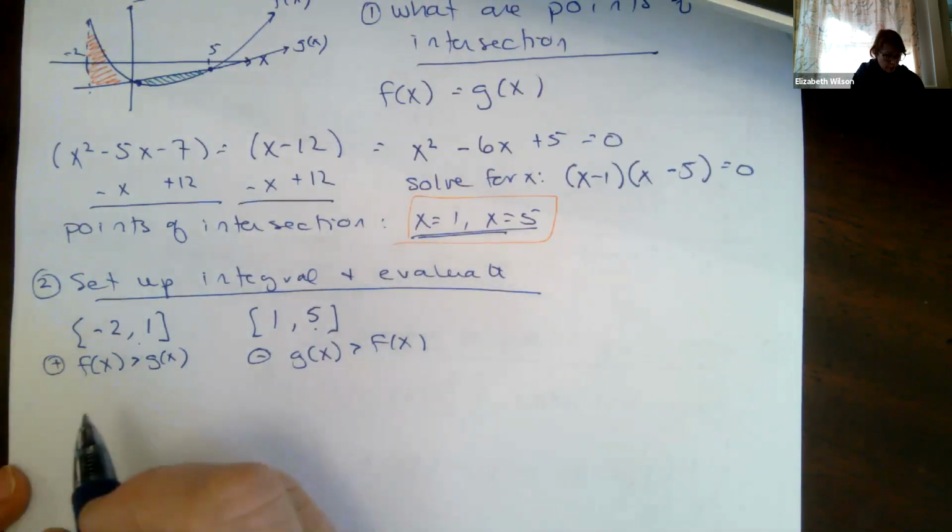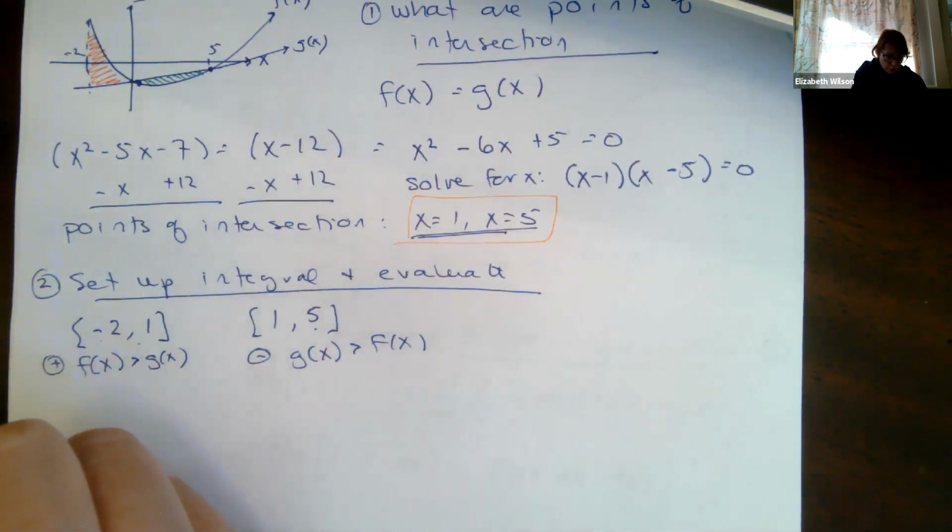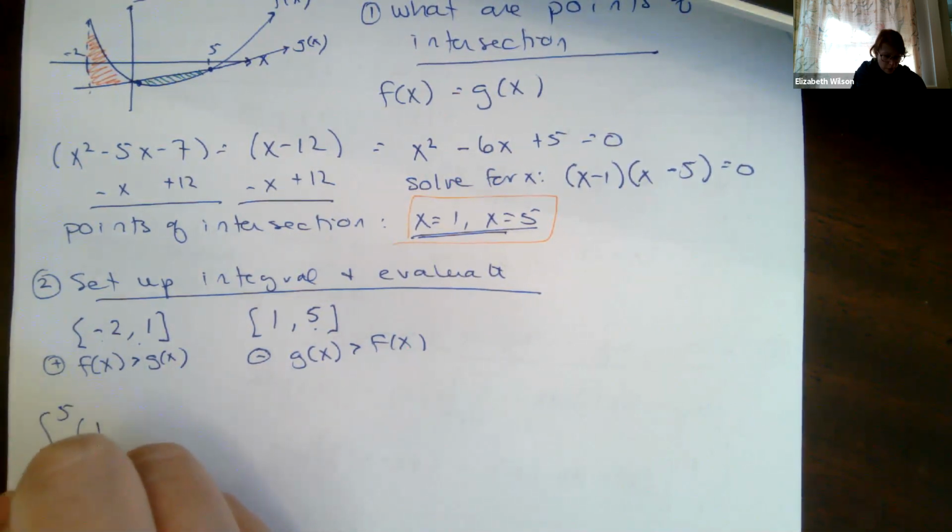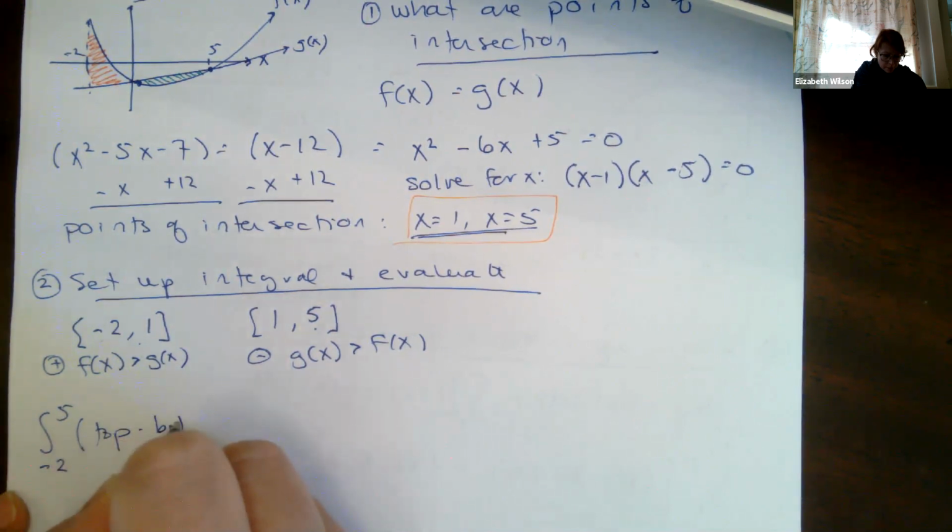Okay, so let's go ahead and do that. All right. So our first one, we're going to go from -2 to 5. This is, we're going to go top minus bottom dx.